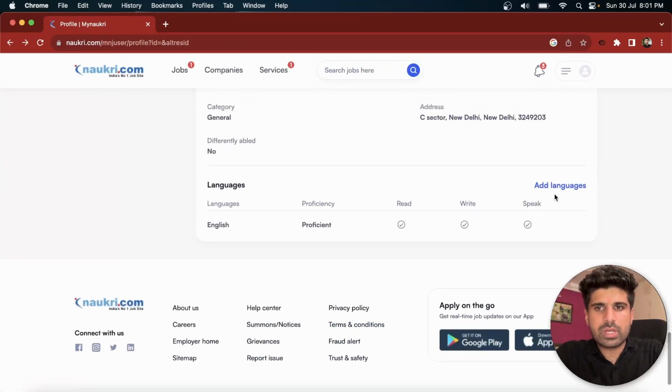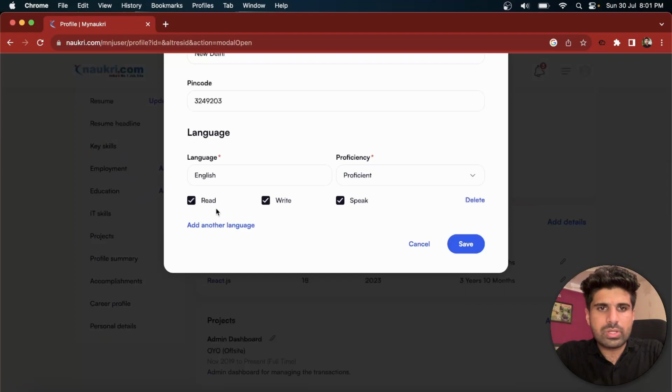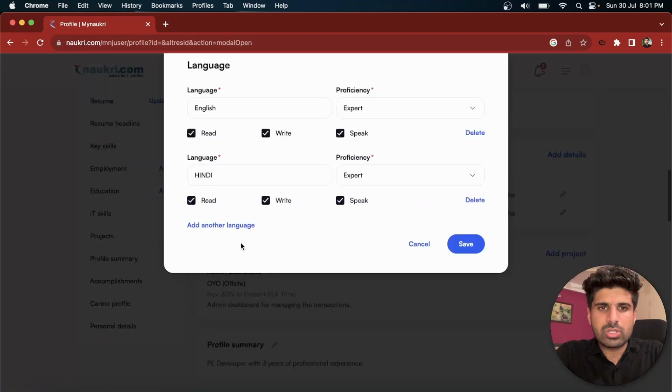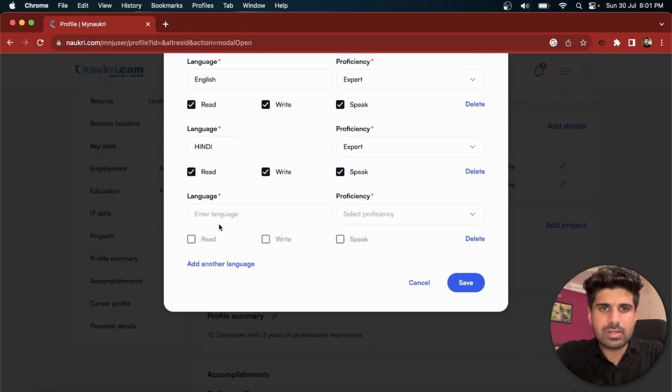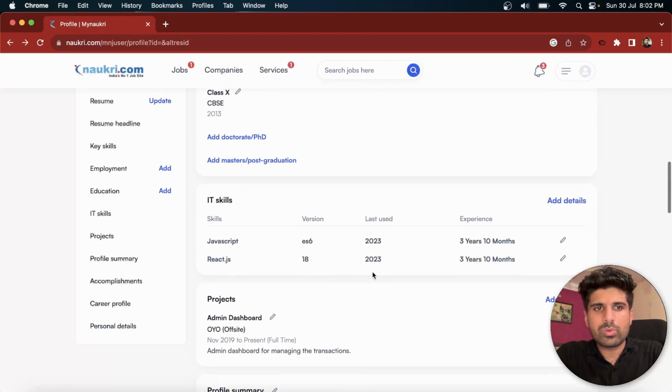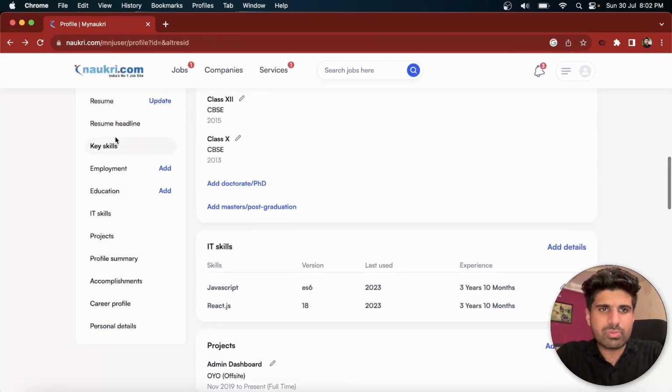Okay, so you can add another language as well. Just go with Hindi as well. You have proficiency, or you can make it expert as well, because you can do anything. Save these languages. And you need to add one more language, as I already told you, which should be Urdu. You can make it proficient. You can read, you cannot write, but you can speak. Make it save. Now here you can see all the profile sections have been completed by me.